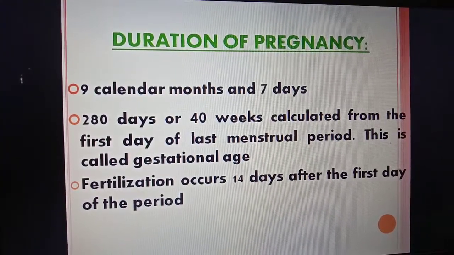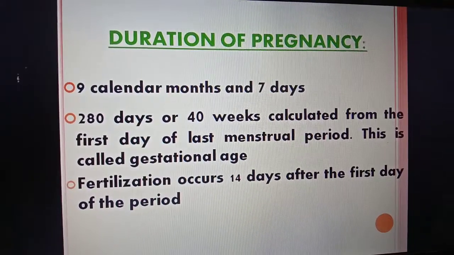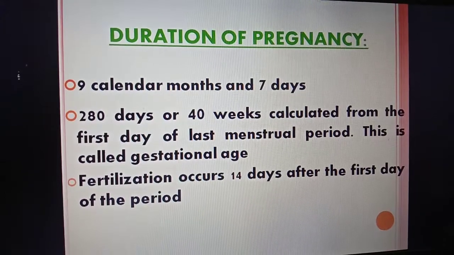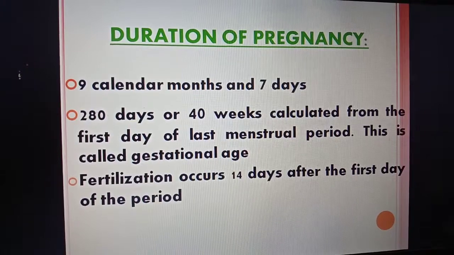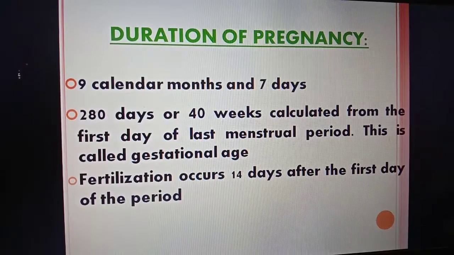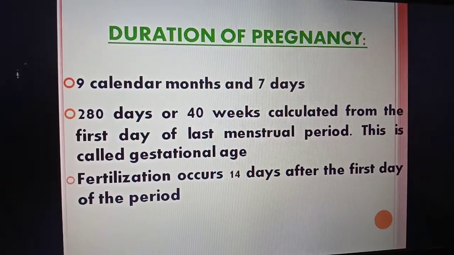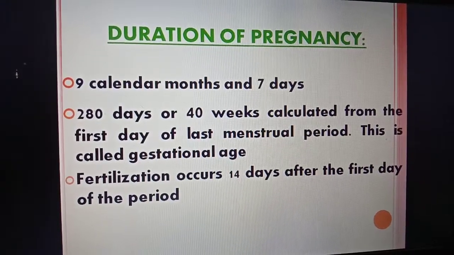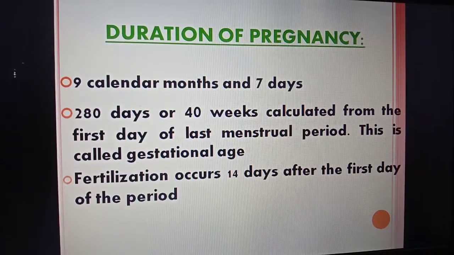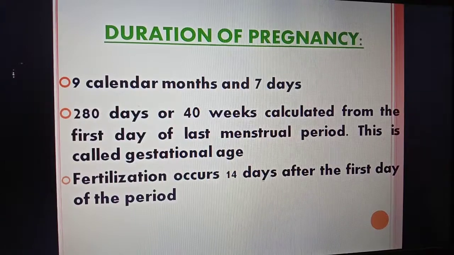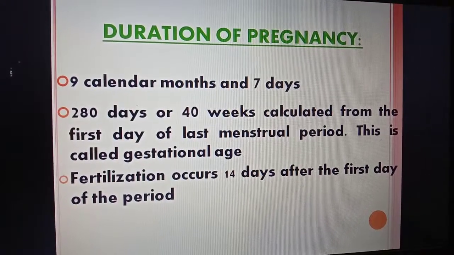Let us see the duration of pregnancy. As we know, the duration of pregnancy is about 9 months and 7 days, or 280 days, or 40 weeks, calculated from the first day of the last menstrual period. This is called gestational age. Depending on the LMP of a mother, we will calculate her EDD at 40 weeks. Next, fertilization occurs 14 days after the first day of the period.